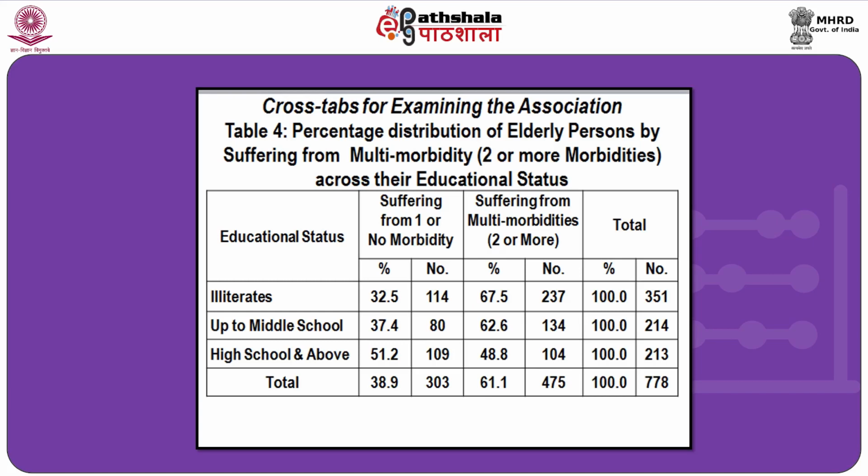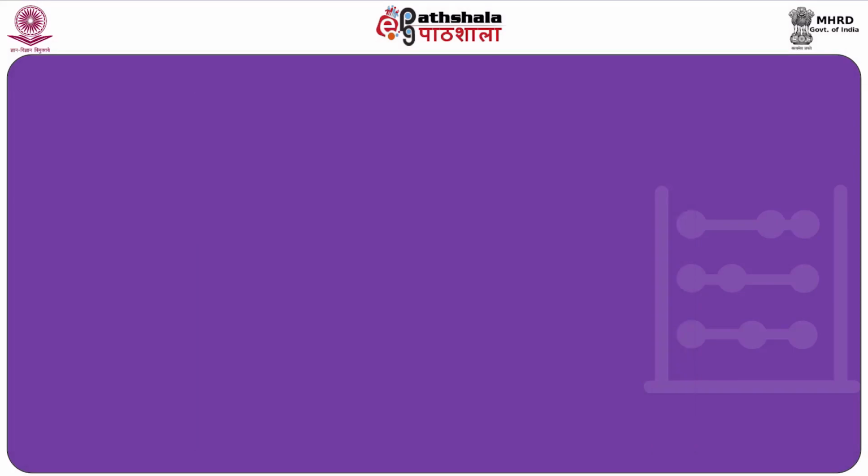From this one can see that among the illiterates how many are suffering from one morbidity or two or more morbidities in comparison to those who studied up to high school and above. For this, the chi-square test also can be computed, which is very much essential. For this type of association table, details of the chi-square test are provided in the next module.